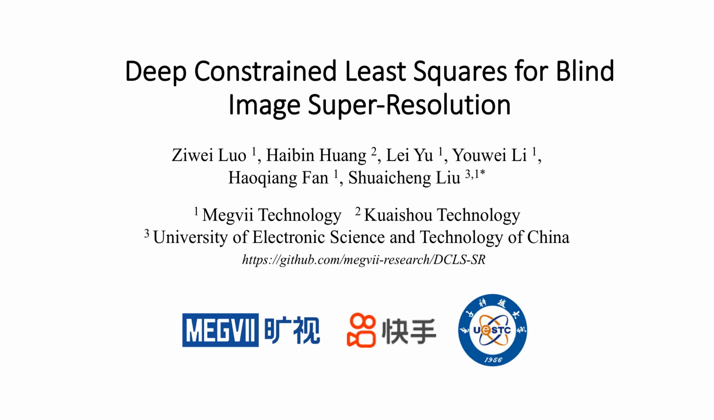Hello everyone, today I'm so glad to share our paper, Deep Constrained Least Squares for Blind Image Super Resolution. This work was done by Megvii Technology, Kuaishou Technology, and UESTC in collaboration. The code and pre-trained models are already publicly available.